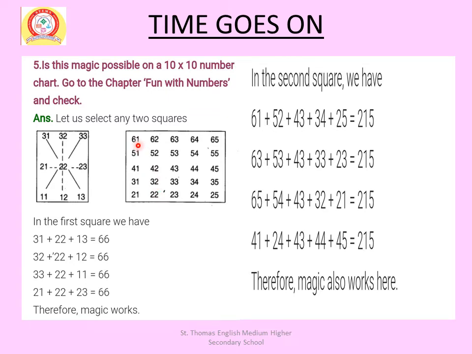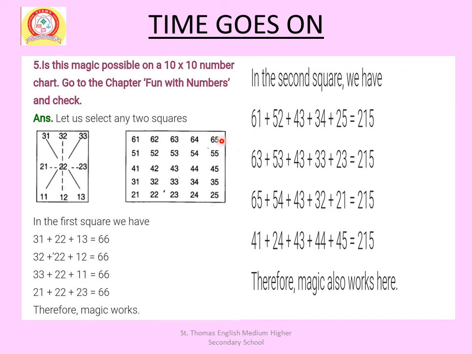In the next square, the center number is 43. If we add in a line 61 plus 52 plus 43 plus 34 plus 25, we get 215. In the second, 63 plus 53 plus 43 plus 33 plus 23, we also get 215.